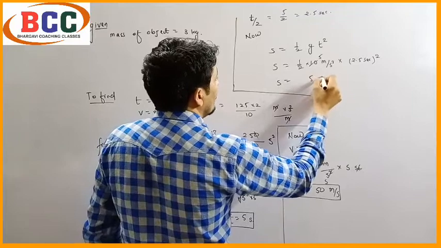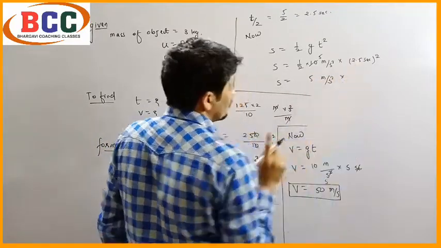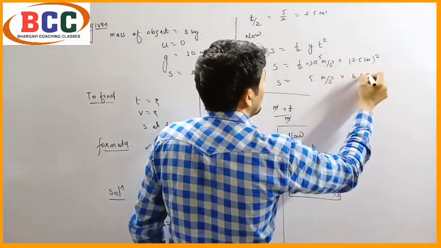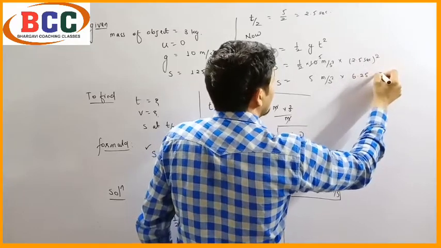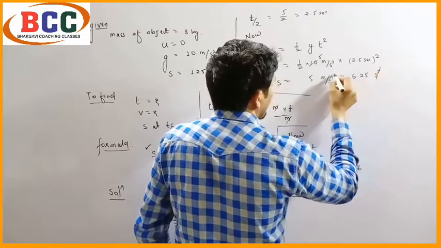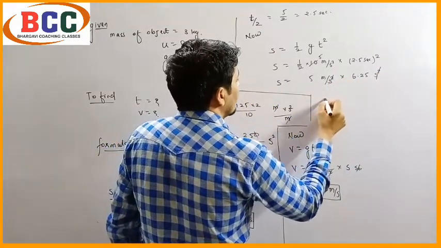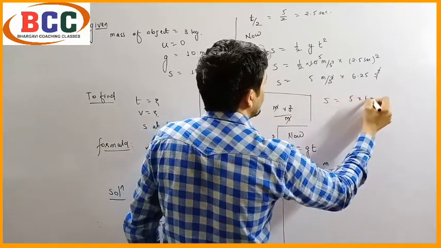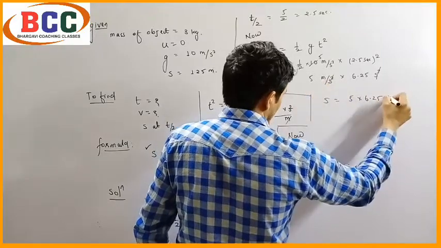So 5 into meter second square into the square of 2.5, which is 6.25 second square. The second square and second square will get cancelled. So s equals to 5 into 6.25, and the unit will be meter.